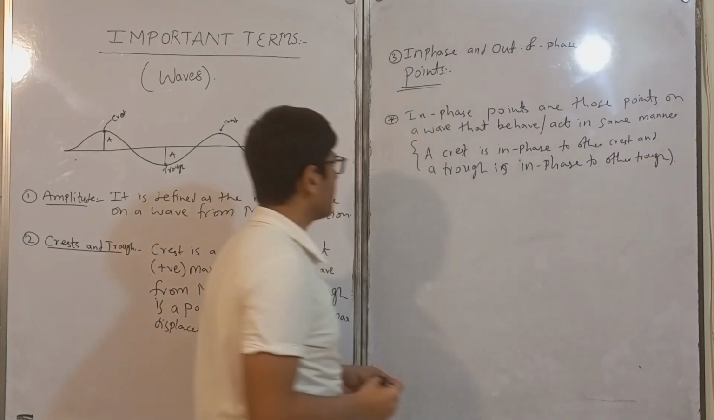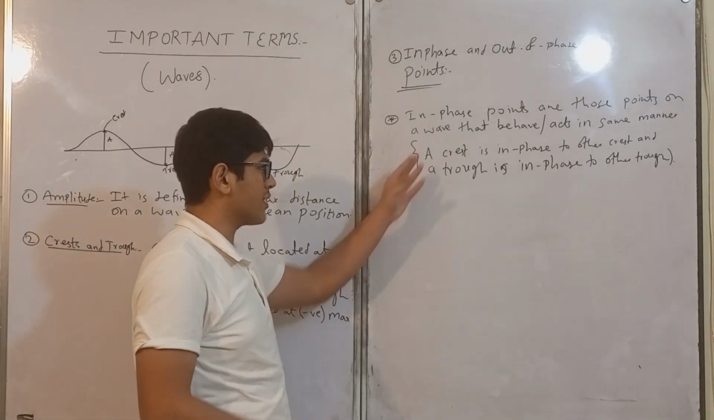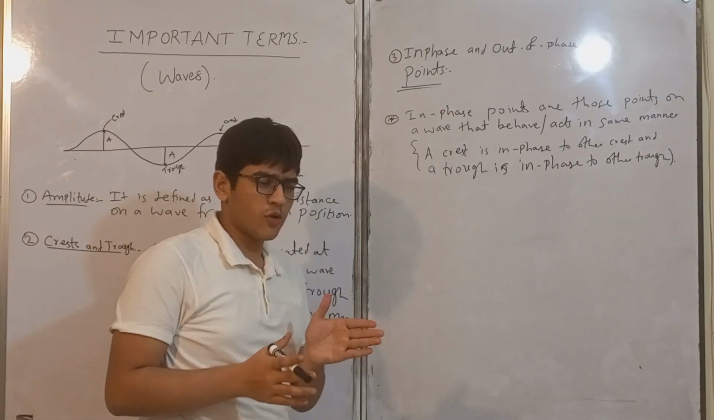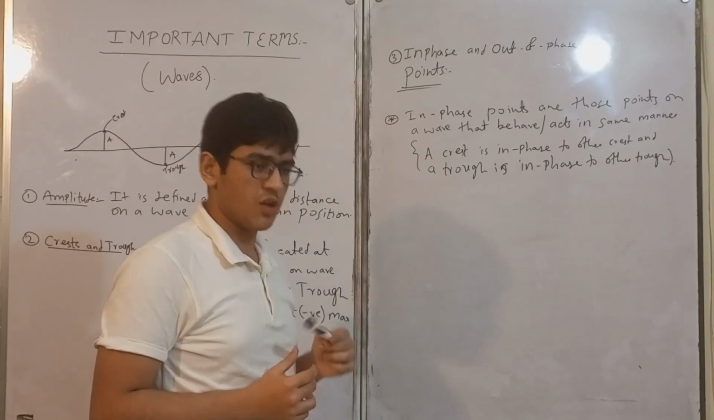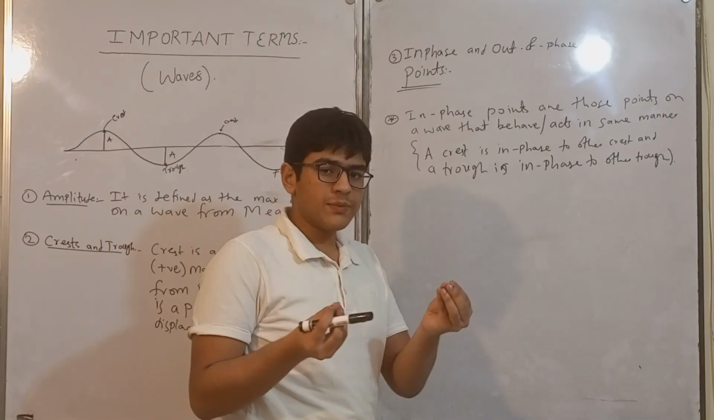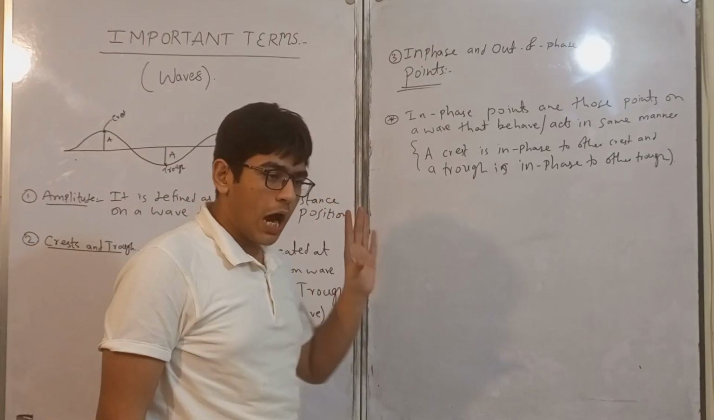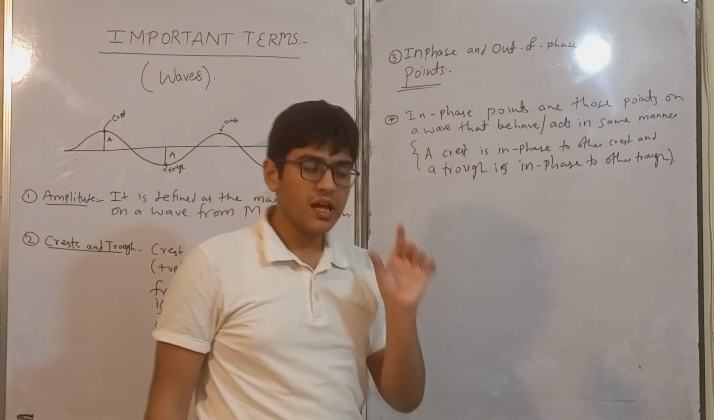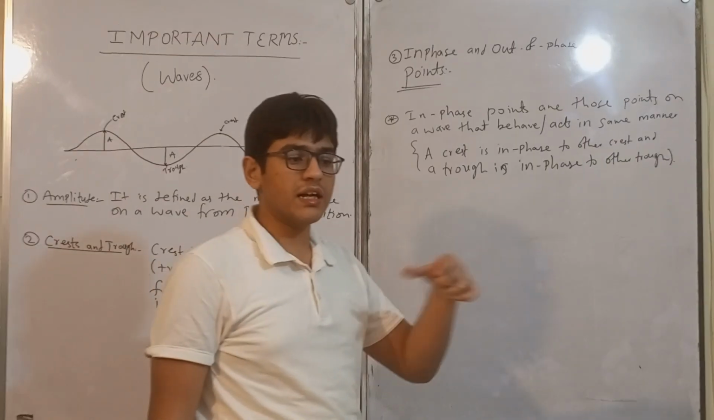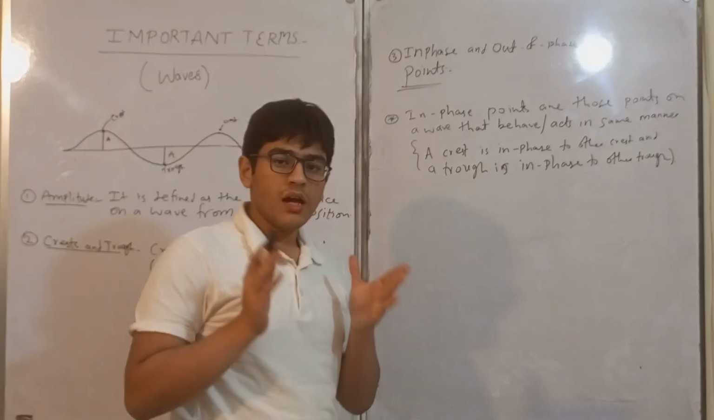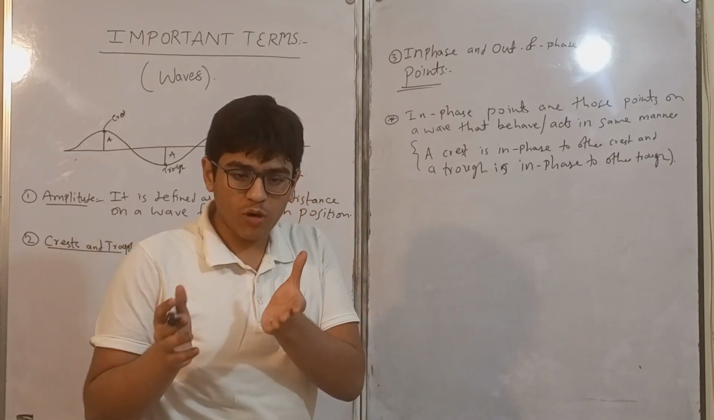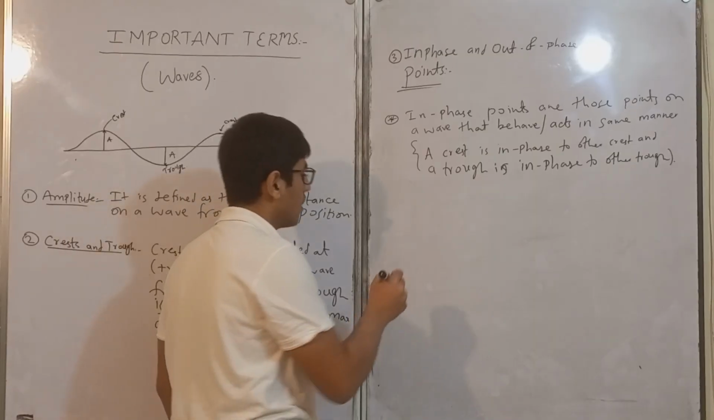Now I don't need to write the definition for out of phase point, because the definition of out of phase points is exactly opposite to the definition of in phase points. I am telling you verbally. Out of phase points are those points on a wave that act or behave in a different manner. For example, a crest is out of phase to a trough and vice versa.